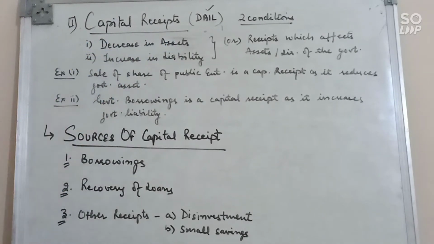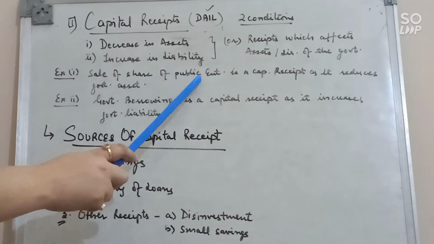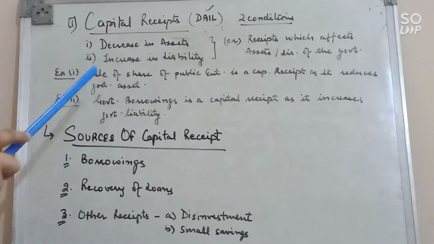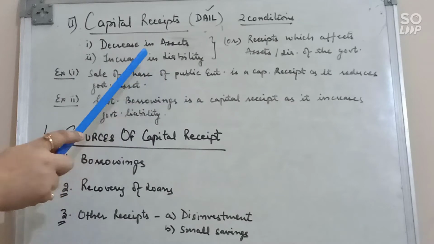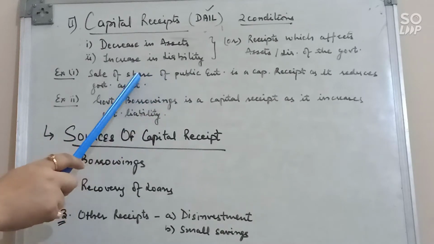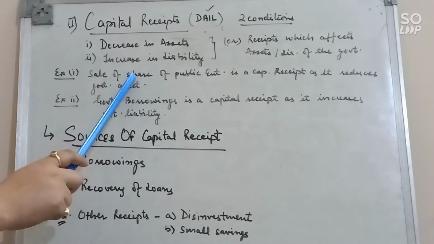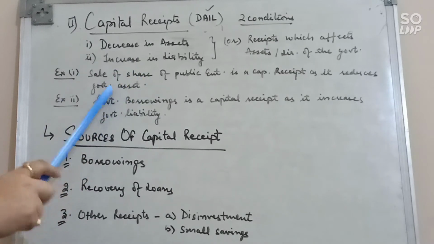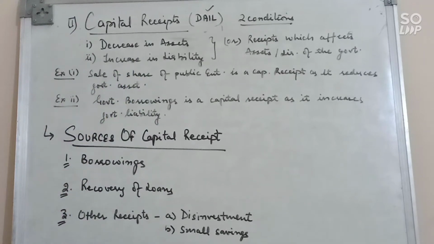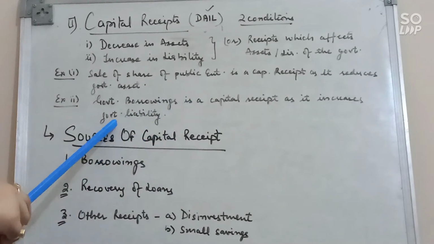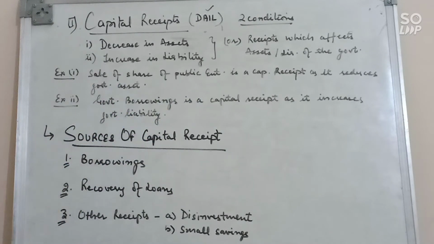First is decrease in asset. For example, sale of shares of public enterprises is considered as a capital receipt. Why? Because shares are an asset of the government. If you sell the shares, then it will reduce the government's assets. Clear? Second, increase in liability. For example, government borrowings. If the government borrows, then it will create a liability for the government. So it is considered as a capital receipt.